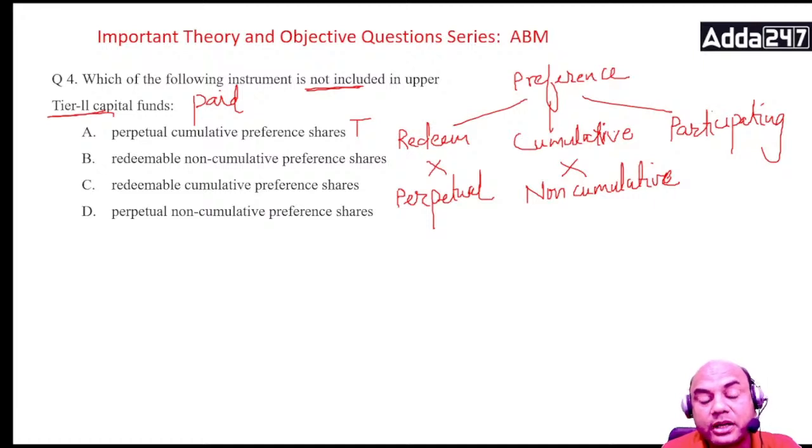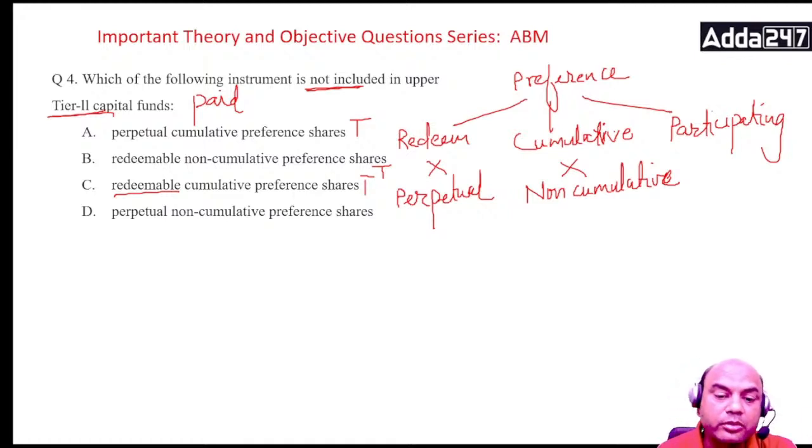Redeemable means the customer can come to you anytime and ask you for the money. So that is also true, because this is also tier 2 capital only. Redeemable, cumulative, again true. Redeemable anything, cumulative or non-cumulative, it's true. Why? Because redeemable means the customer can come to you anytime and tell you, take this bond and give me back my money. That's it.